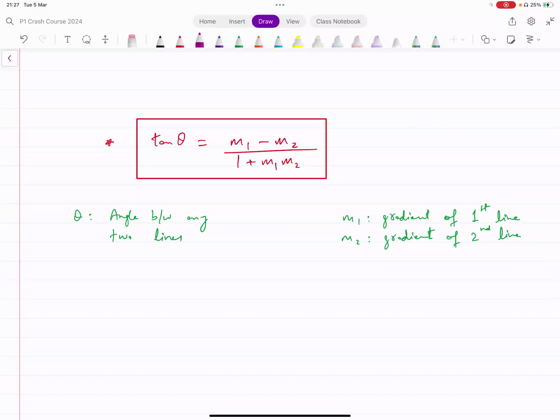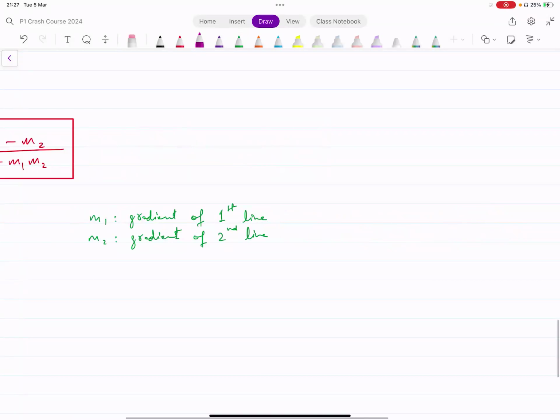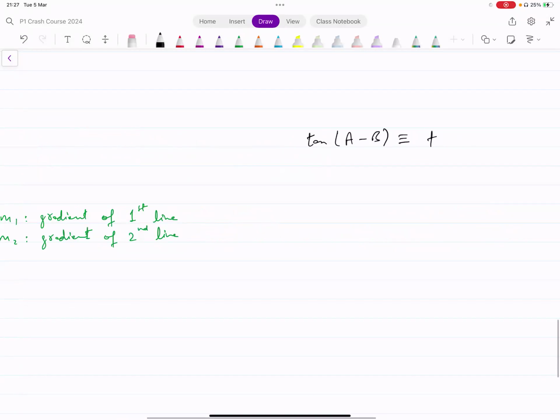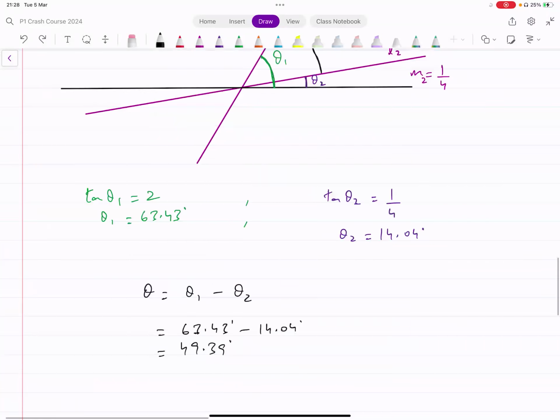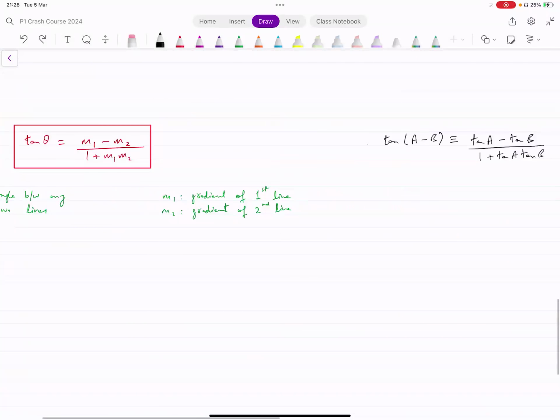Now, those of you who are interested, this actually comes from that tan identity. You can look it up. Some of you haven't done paper 3 yet. In paper 3, you will be doing this identity, tan of A minus B. That can be written as tan A minus tan B divided by 1 plus tan A into tan B. That is where this formula is derived from, by first using this formula and then using that identity to get to this formula.